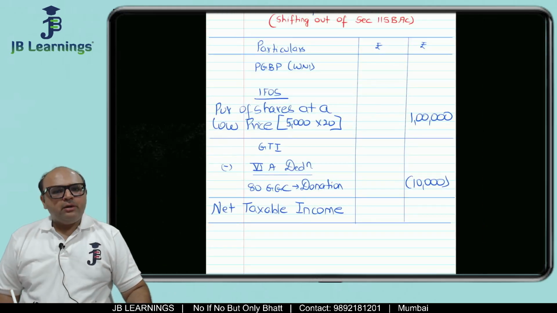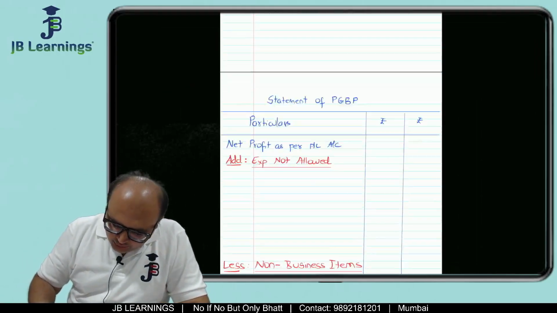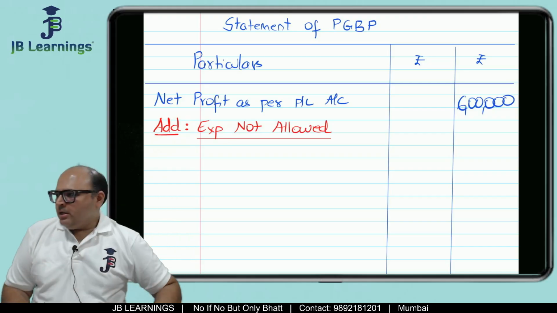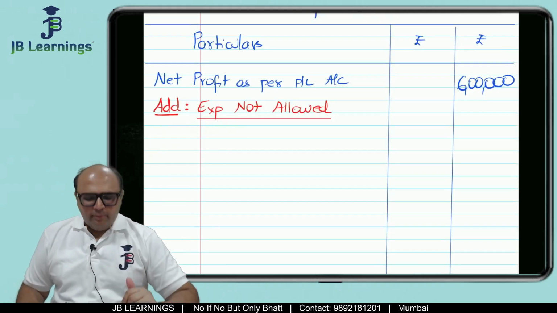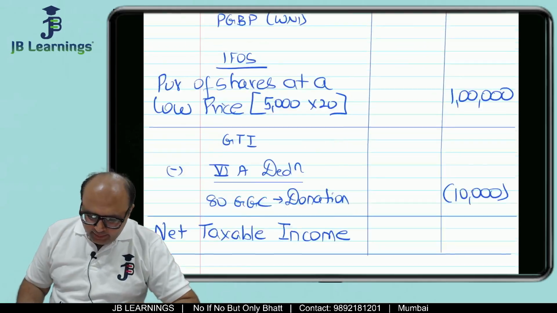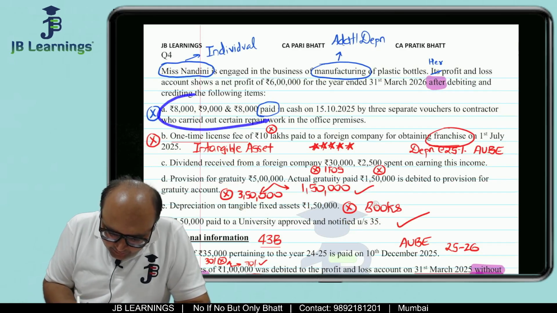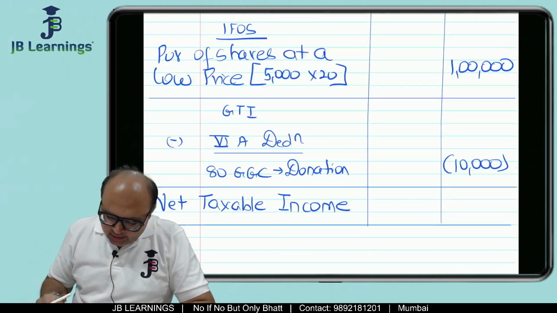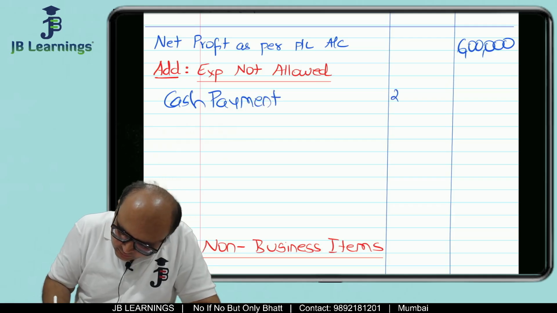Now we are supposed to solve our PGBP. In PGBP the net profit is 6 lakh. So how do you start your PGBP? Net profit 6 lakh. All right. So what you do is you keep a printout with you. From the next lecture also, I will keep a printout so that we don't have to put the screen up and down again and again. So the net profit is 6 lakh. Now cash payment 25,000. One time license fees 10 lakhs. So see, cash payment 25,000.